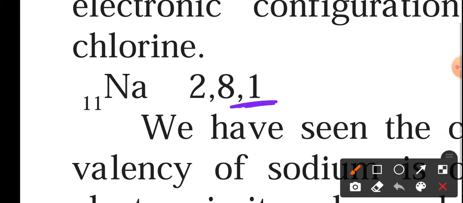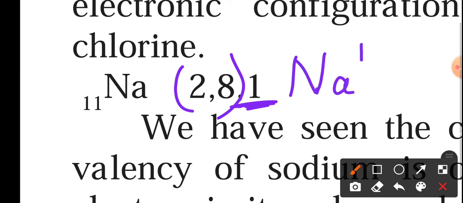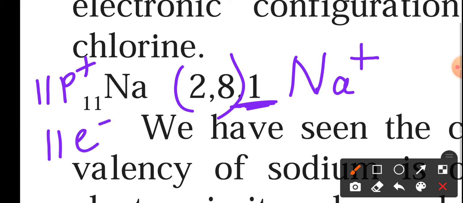Sodium is releasing this 1 electron and becoming 2,8. So in this particular case, sodium becomes Na+, and that sodium atom is now converted to a sodium ion. Why is this happening? There are 11 positive protons and 11 negative electrons, so the total is 0. This one is plus, this one is minus, so plus 11 minus 11 is 0.